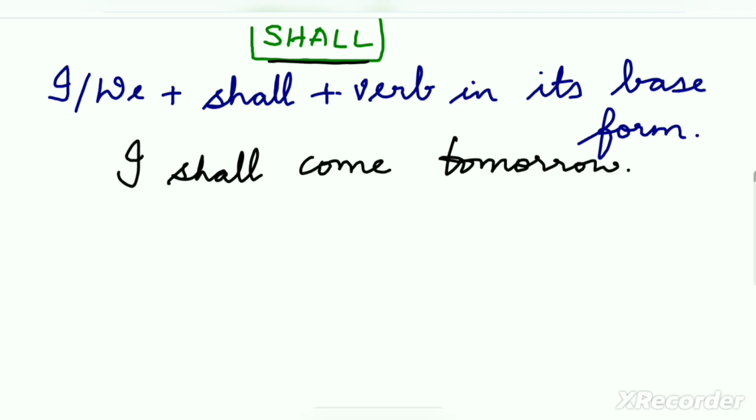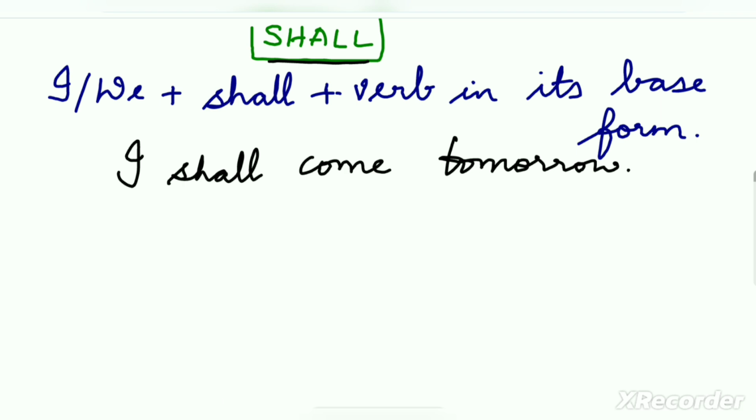We shall meet next week, and so on. But nowadays, in modern English, people mostly use will for all subjects. So instead of I shall go, people usually say I will go. Both are correct, but will is more commonly used in everyday English now.